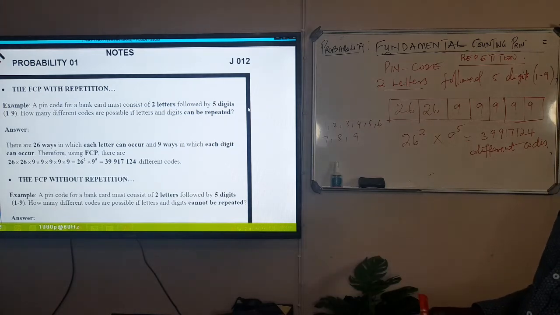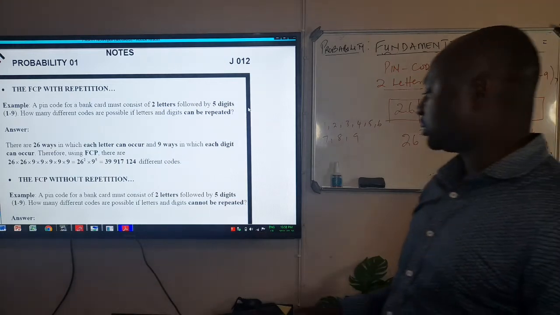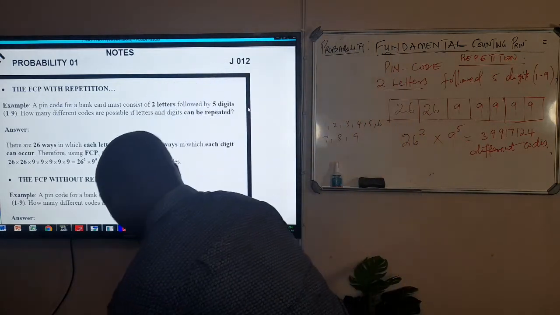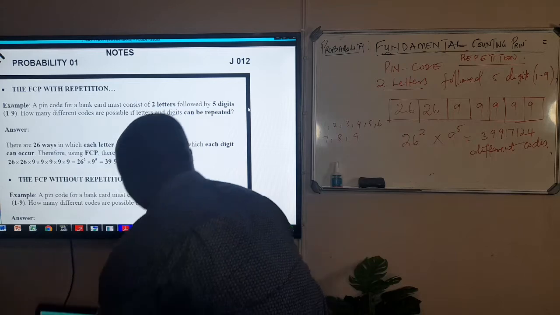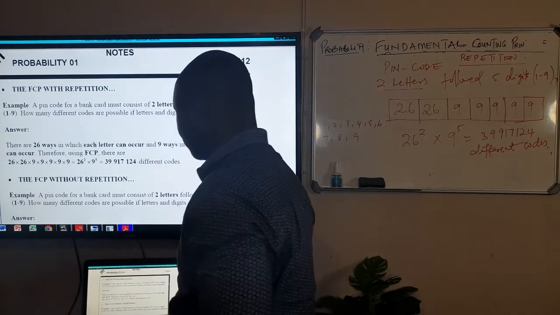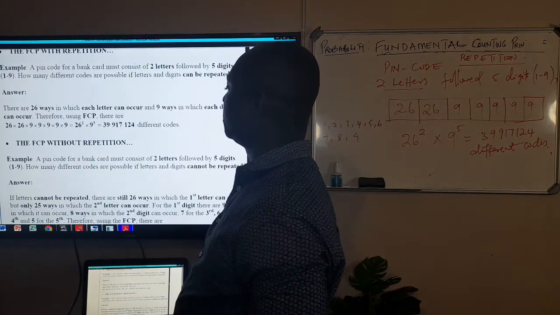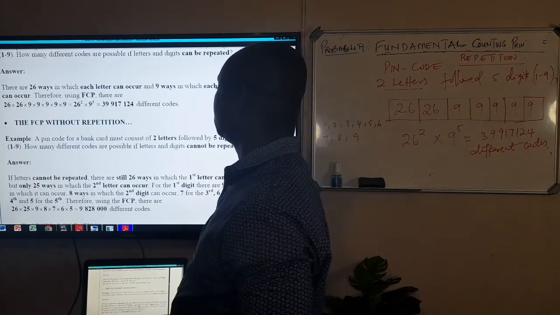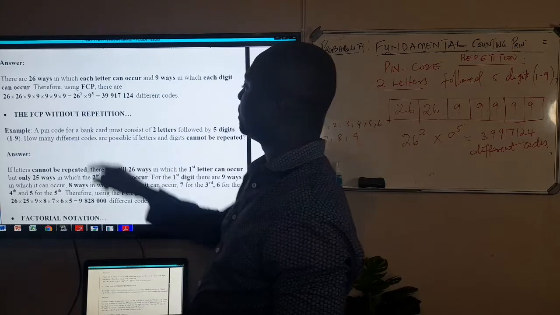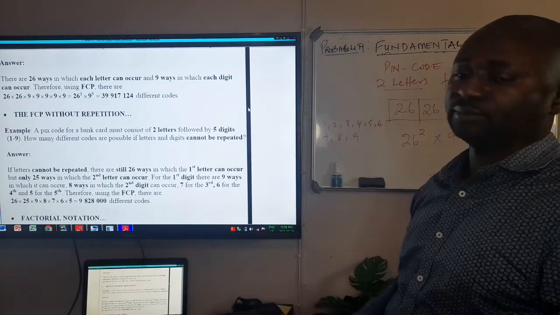Now, can we take another question and see how we're going to go through it? I'm going to take another question and see how we're going to go through different types of questions here. So now the solution is what we see on the board. Now we're going to look at where repetition is not allowed: the fundamental counting principle without repetition.